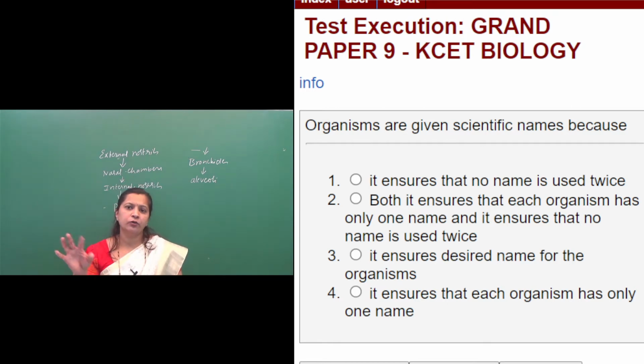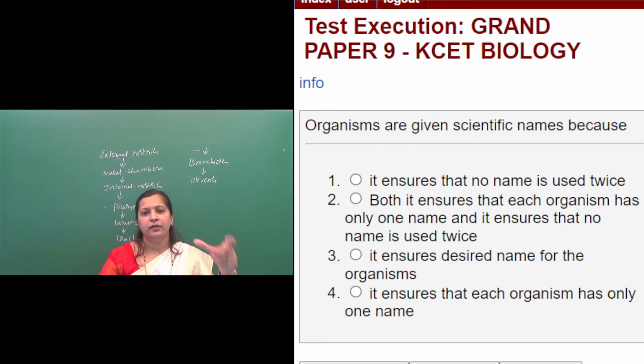Okay, and also different plants and animals were called by the same name in different localities. So this would lead to confusion. So correct identification was not possible, so the scientists thought to standardize the names of the living organisms. They thought to give a particular name to the organism so that each organism is known by its particular name. No name is used twice and each organism is identified by its particular name.